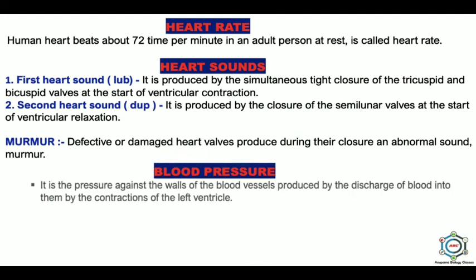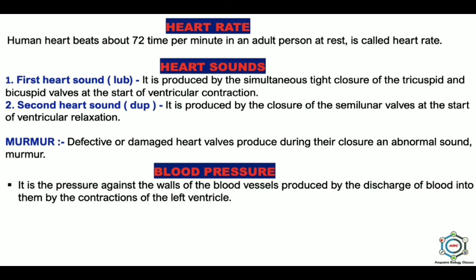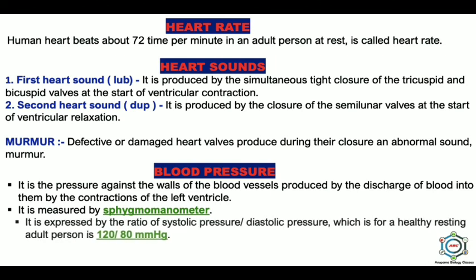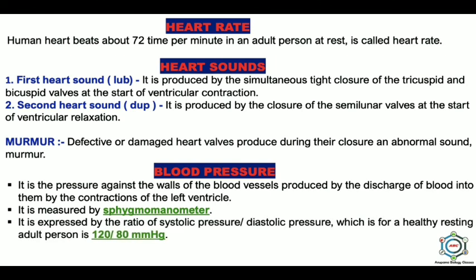Then the blood pressure. It is the pressure against the wall of the blood vessels produced by the discharge of blood into them by the contraction of the left ventricle. It is measured by a sphygmomanometer, and it is expressed by the ratio of systolic pressure to diastolic pressure, which means contraction by relaxation, which for a healthy resting adult person is 120 by 80 mmHg.